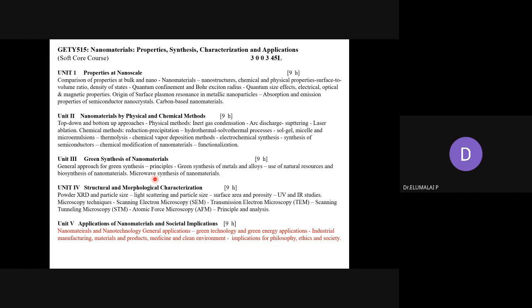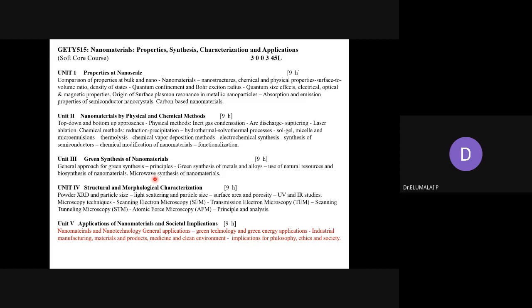So now we have come to the last unit: applications of nanostructured materials and nanotechnology and its implications on the society. I will be able to give only the general applications of nanostructured materials, nanomaterials and nanotechnologies. Maybe there are 2 more papers you will be studying in the following semesters, where very specific aspects of application of nanotechnology will be dealt with.